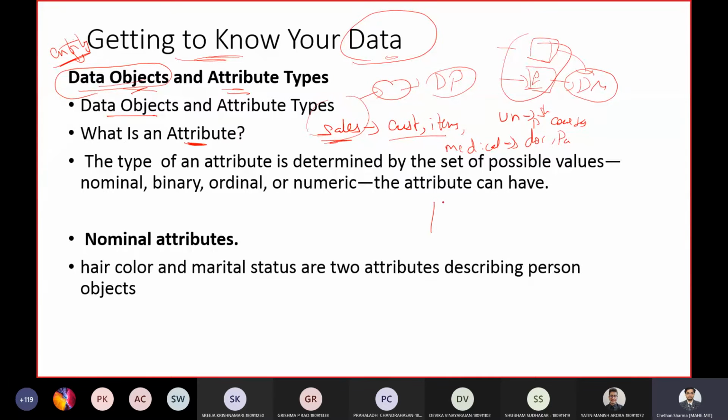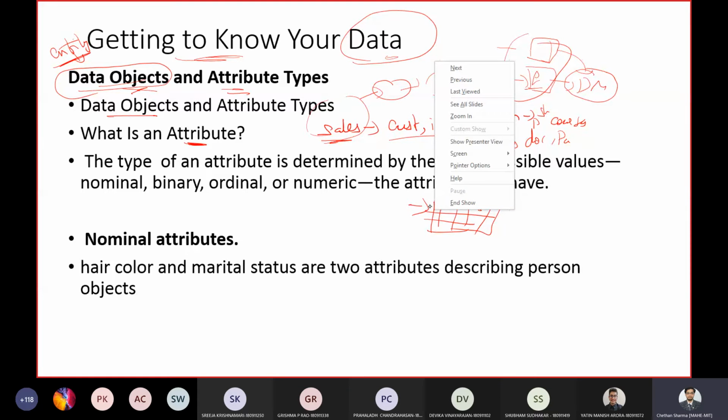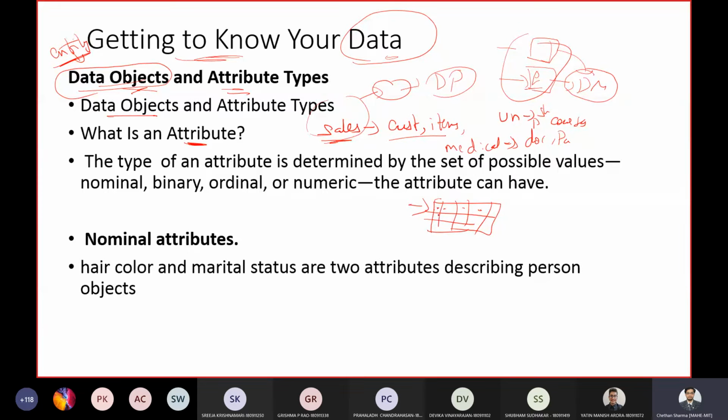You might know what it means. If you consider a database like an Excel sheet, the attributes are the columns on the top. It's a data field which represents a characteristic or feature of a particular data object.